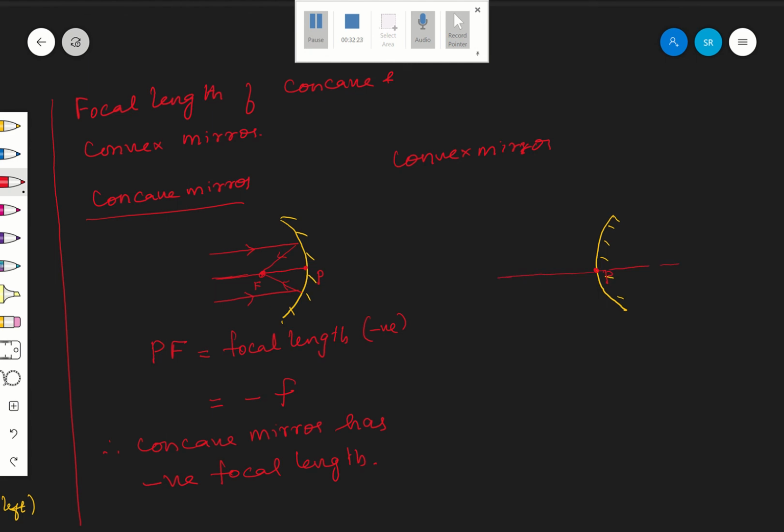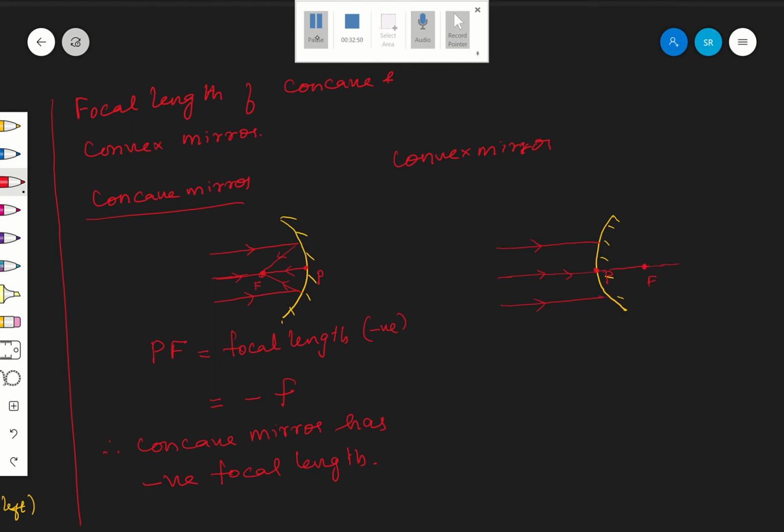When the object is at infinity, rays will be parallel. After reflection they will diverge from a point. That point is what is called F. Already we have seen these things.